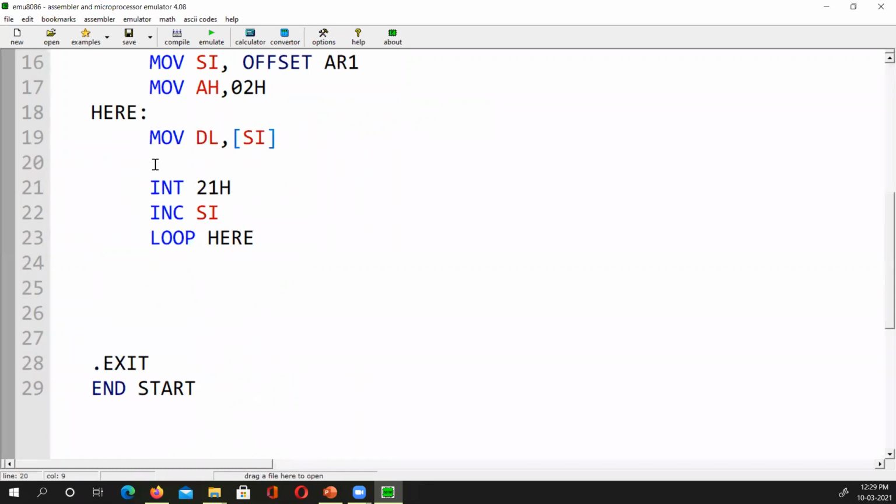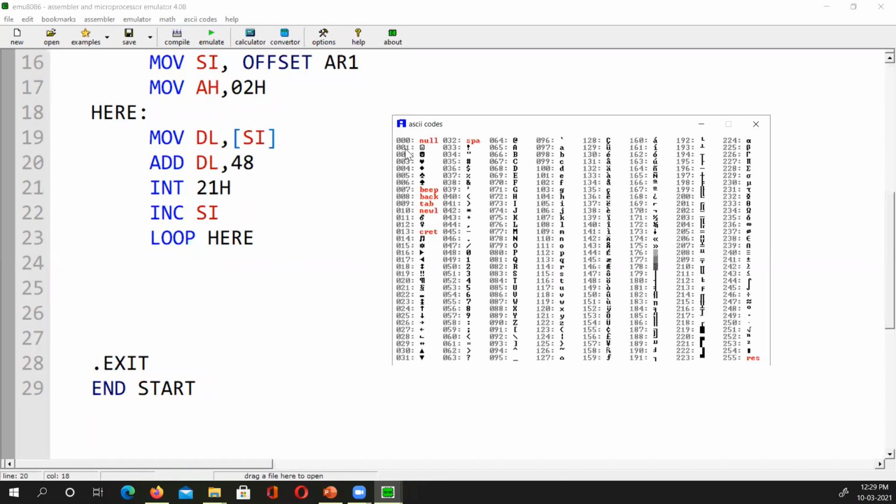So that is why I should add to DL how much? Can anyone tell me? 30H or 48? Right. Very good. So I should add either 48 or 30H. That means this is the same: 30H or 48 is the same, hexadecimal or decimal. So 48 ASCII. Why did I get 48? Because I have to see what the ASCII of 0 is so that I can convert that. I will show you again.